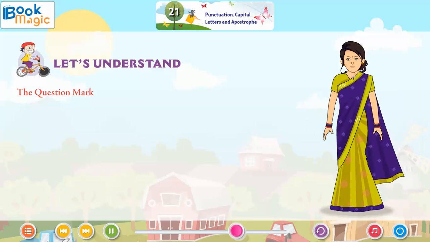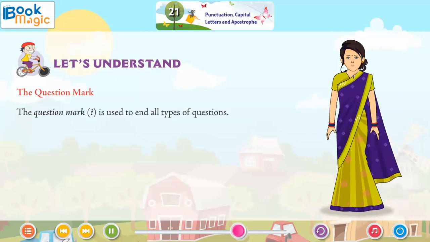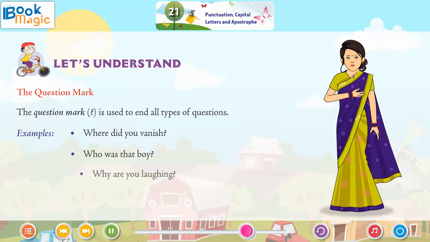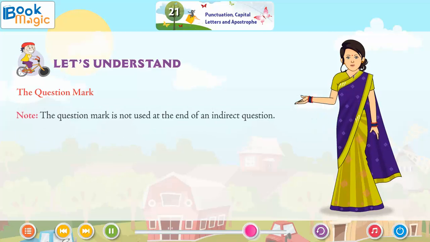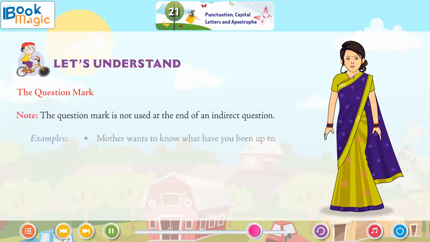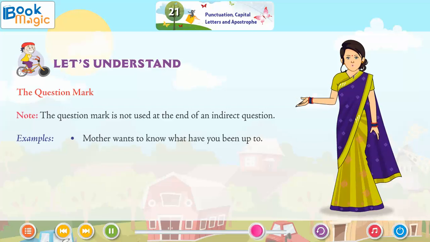The question mark. The question mark is used to end all types of questions. Examples: Where did you vanish? Who was that boy? Why are you laughing? Note, the question mark is not used at the end of an indirect question. Examples: Mother wants to know what you have been up to.